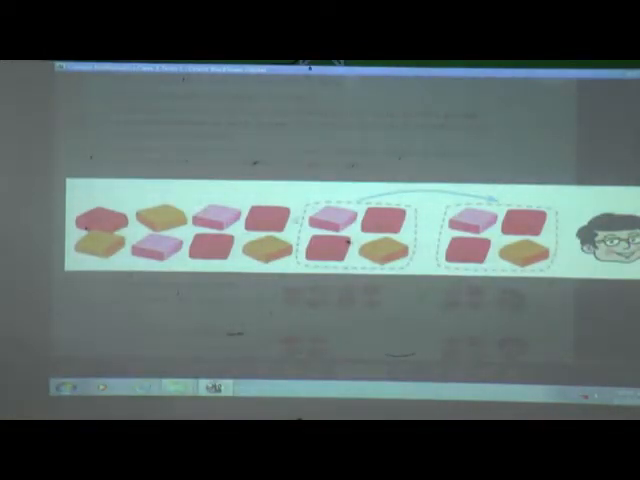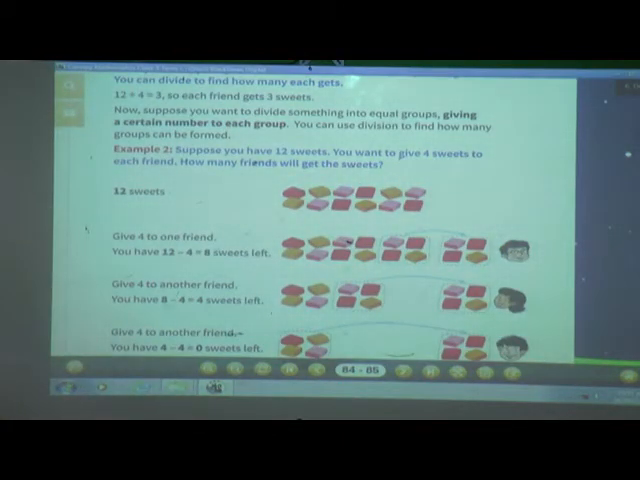Means first of all you have 12 sweets, and afterwards you have given 4 sweets to your friend. So how many sweets are remaining with you? 12 minus 4, that is 8 sweets are remaining with you. Okay, then again you have to give 4 to another friend.